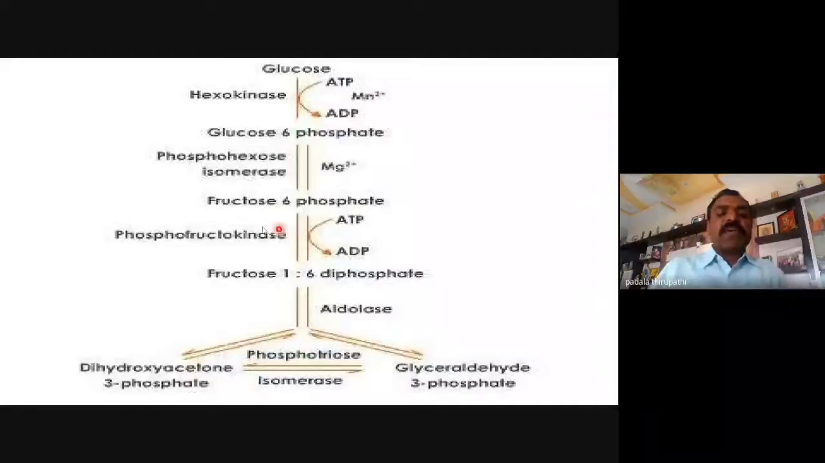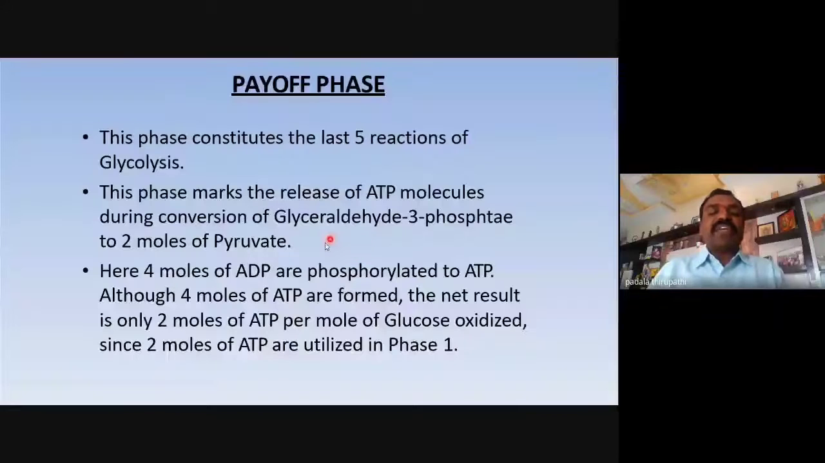And in the third step, fructose 6-phosphate is going to be phosphorylated into fructose 1,6-bisphosphate or fructose 1,6-diphosphate. Here, a second ATP mole is utilized. So, in the preparatory phase, 2 ATPs are utilized, whereas in the payoff phase, 4 ATPs are synthesized or produced. The net ATPs are 2 only.